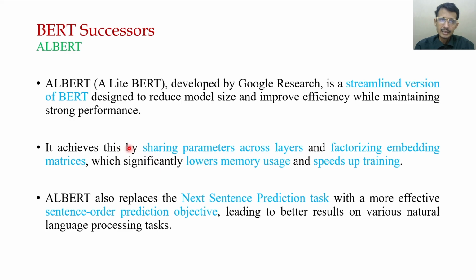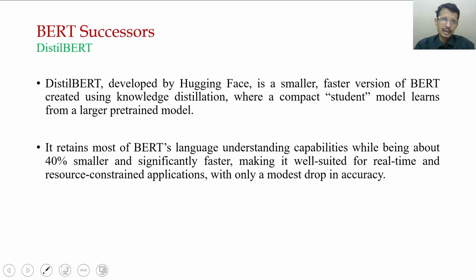Parameter sharing is used across layers, and a factorized embedding matrix significantly lowers memory usage and speeds up training, so computational cost is also reduced. ALBERT also replaces next sentence prediction with a more effective sentence order prediction objective. This leads to better results on various NLP tasks.